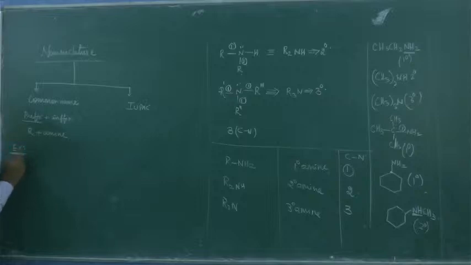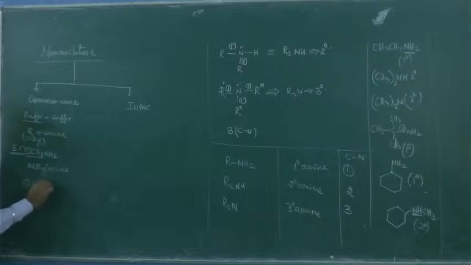Okay, is it clear? This R is an alkyl group. Okay, alkyl group. Is it clear? For example, you take CH3NH2. This is R group CH3. This is called methylamine. Is it clear? Suppose ethylamine, propylamine. Is it clear? Yes, sir. Suppose two different groups, go by alphabetical order. Is it clear?